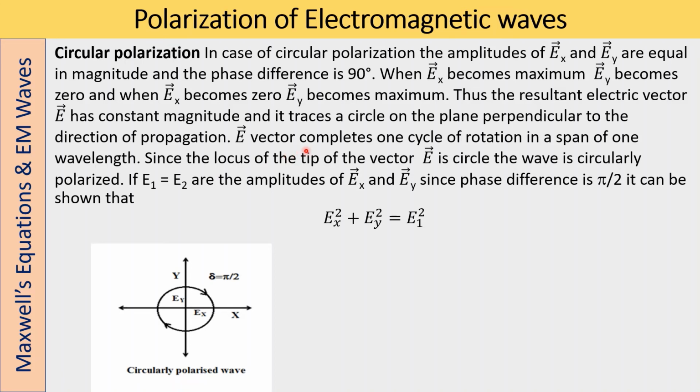So the E vector completes one cycle of rotation in a span of one wavelength. Since the locus of the tip of the vector E is a circle, the wave is circularly polarized. If E1 is equal to E2, where these are the amplitudes of Ex and Ey, and since the phase difference is pi by 2, it can be shown that Ex squared plus Ey squared is equal to E1 squared. So this is a constant, just like x squared plus y squared is equal to a squared. That is the equation of the circle.